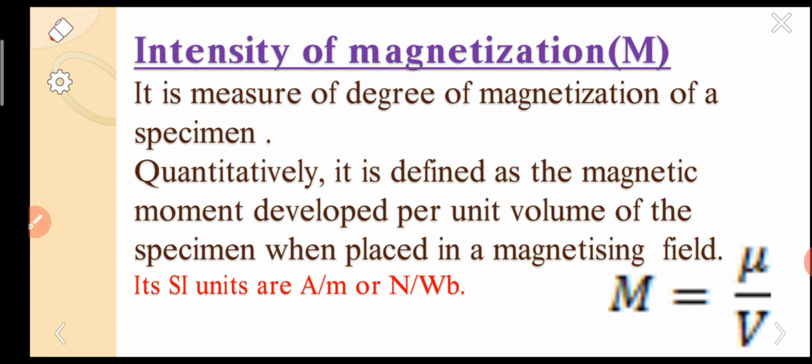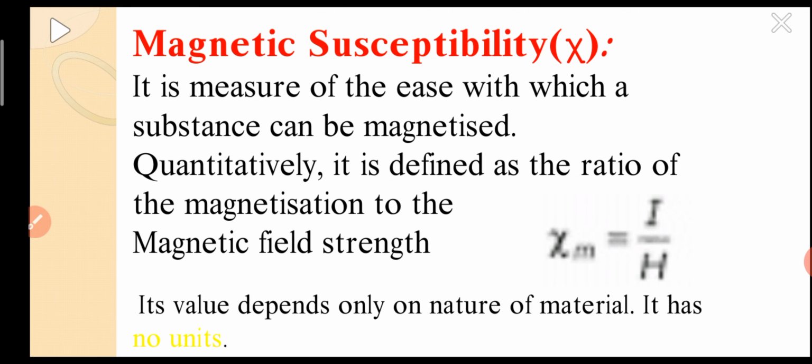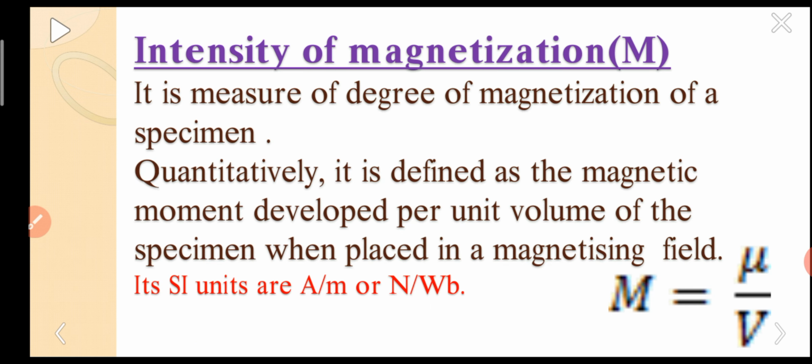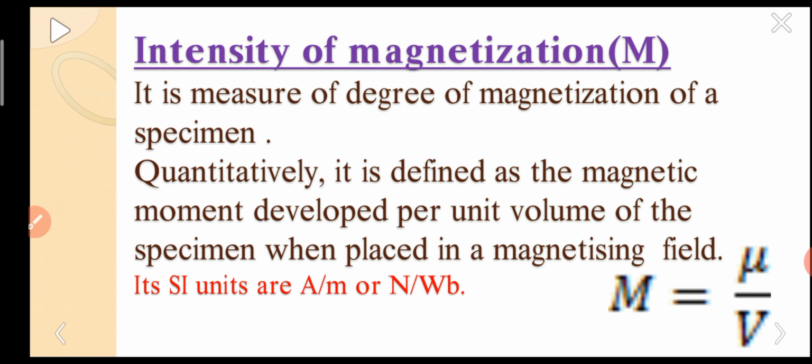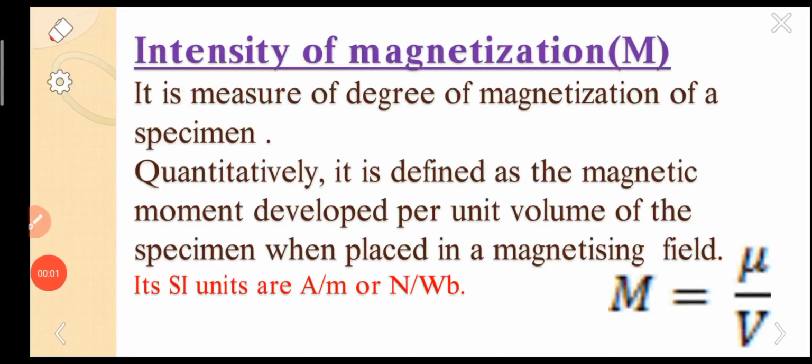Here capital M is the intensity of magnetization, mu is the dipole moment, and V is the volume, unit volume. So here it is mu by V. That means